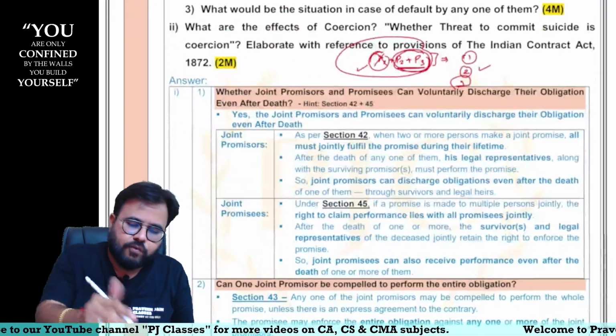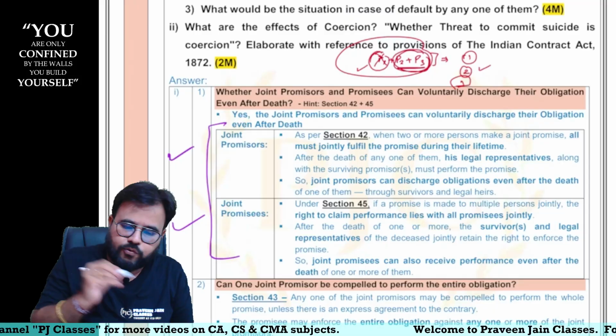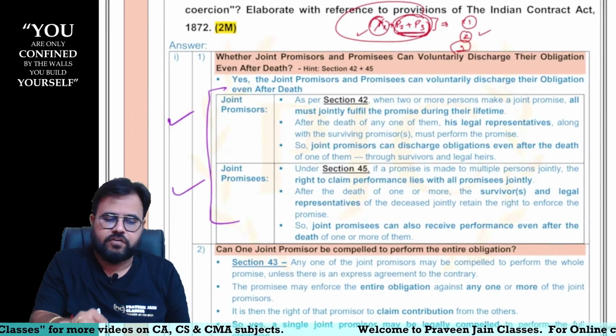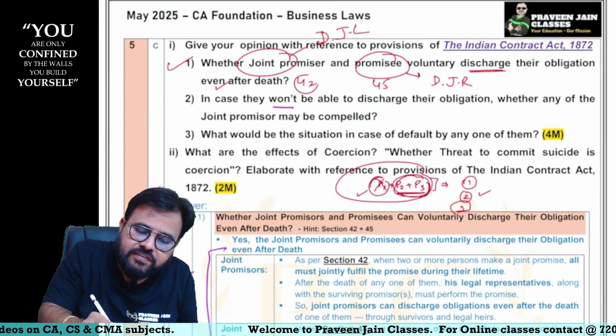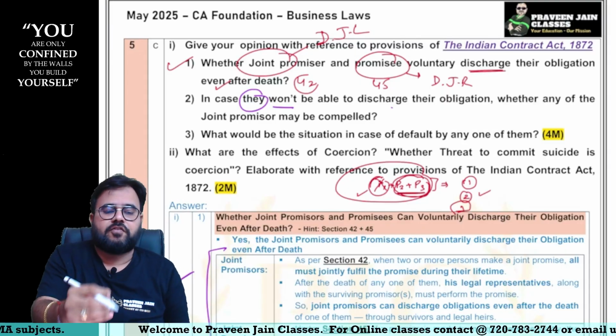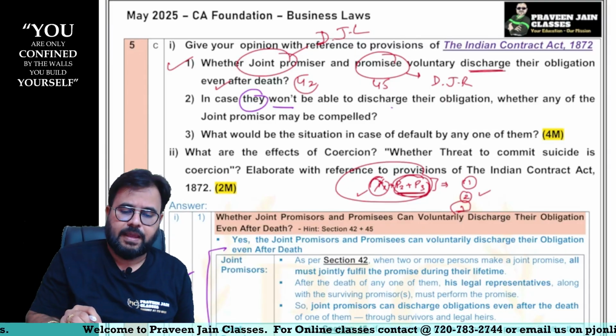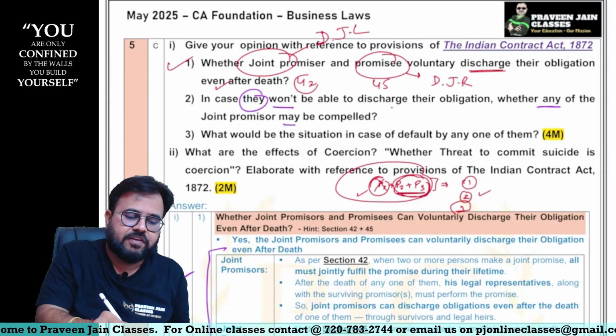In case, so you can see here 42 and 45 I have mentioned, sir. You can pause the video and watch this particular answer, sir. In case they won't be able to discharge their obligation. In other words, one of the partners is not able to fulfill their obligation. Whether any of the joint promissors may be compelled.